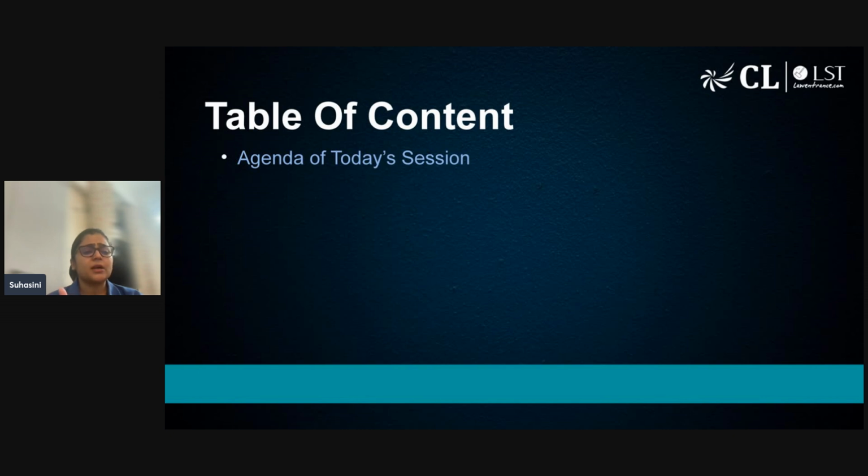So today I'll be taking up certain fundamental rights, certain articles we can say. Fundamental right is something which is being guaranteed by the state. So we need to understand what is state, and then we'll be taking into consideration what is law and how the law shall not be violating the fundamental right. Then we'll move ahead with Article 14.